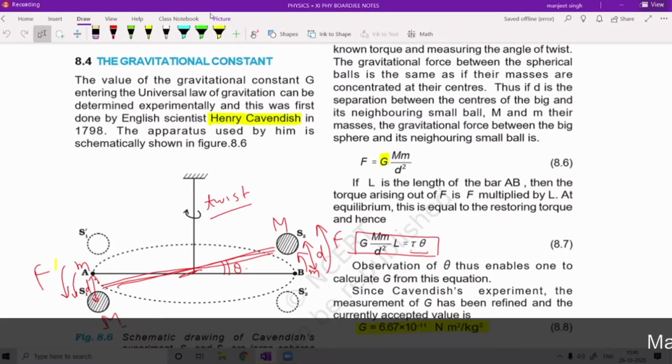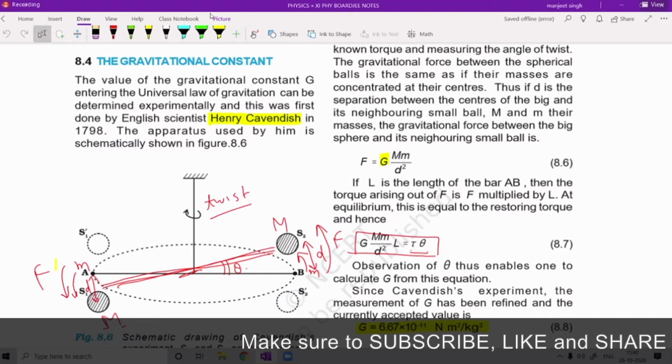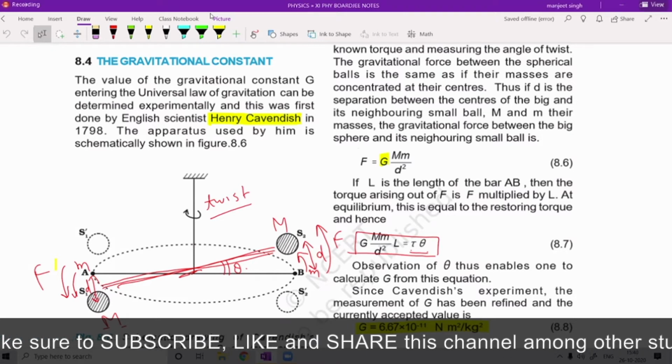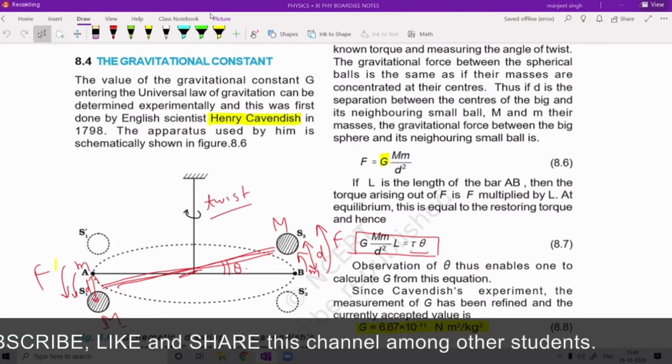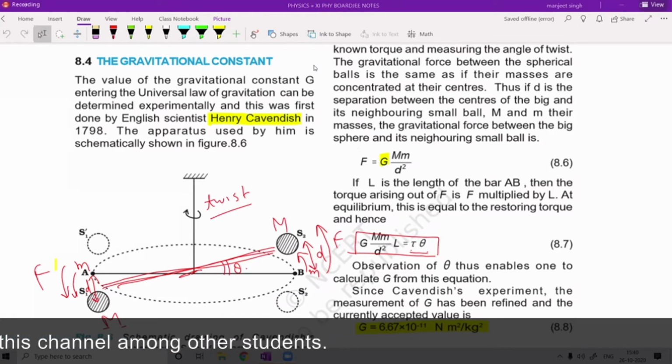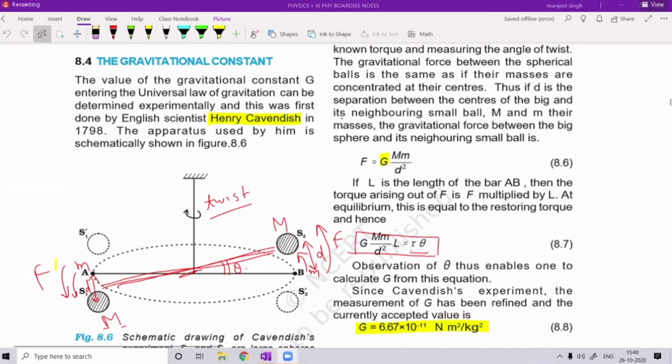In the last lecture of this chapter, Gravitational, chapter 8.0, part 1, we discussed up to the gravitational constant. So today we will be discussing the acceleration due to gravity of Earth.